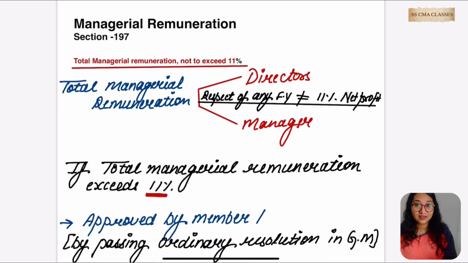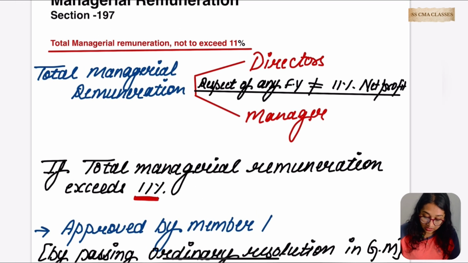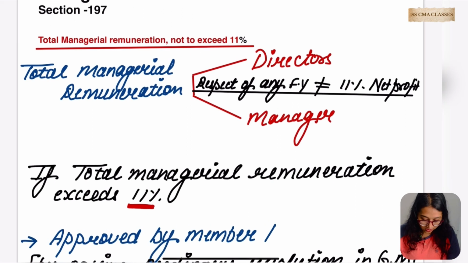Okay, part 2, section 2 of Schedule 5. What they said is that the company has to follow the things written under Section 197 about the remuneration to be paid to the managerial person, right? So we are going to discuss now the prescribed remuneration written in this section, which is to be paid to directors, manager and all. Okay, let's go for it now.